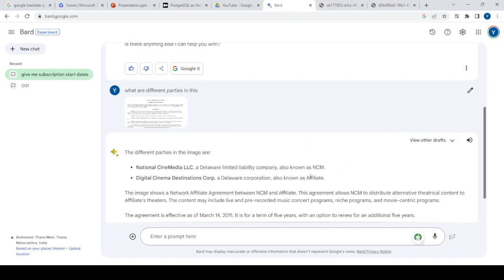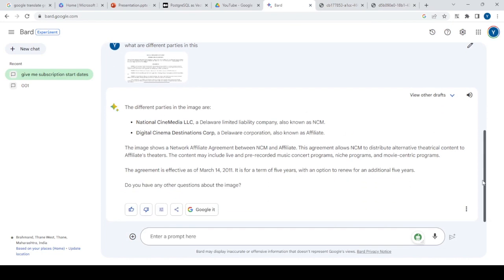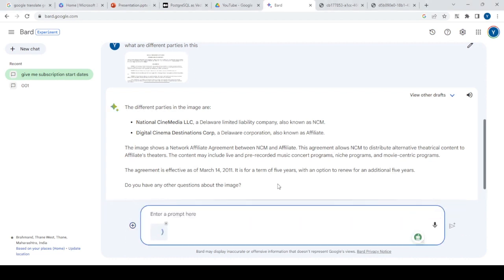So let me again upload a third use case. I will upload an IPO prospectus, and this is a very heavy prospectus. So let me see what answers it can give. I will write: give me merchant bankers.